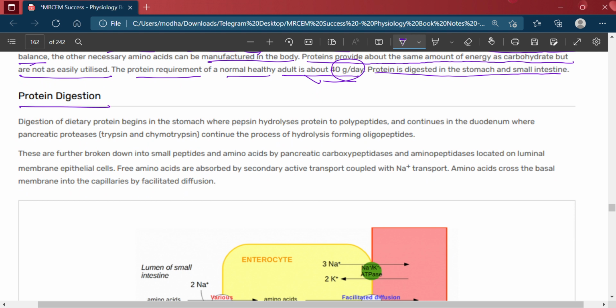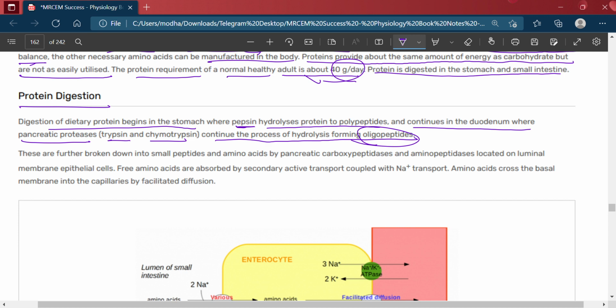Protein digestion. Digestion of the dietary protein begins in the stomach, where pepsin hydrolyzes protein to polypeptides, and continues in the duodenum, where the pancreatic proteases, trypsin and chymotrypsin, continue the process of hydrolysis, forming oligopeptides.